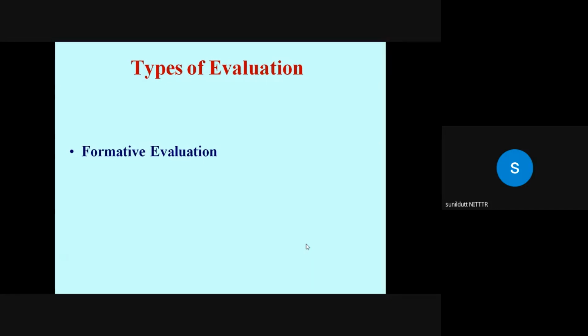So you see, you are teaching a topic in the class. Class is of 45 minutes. After completing one part of the lecture you can ask one or two questions. Then after completing the second part you will ask another question. So the answer to the question will give you an idea to what extent your information has been understood by your student.